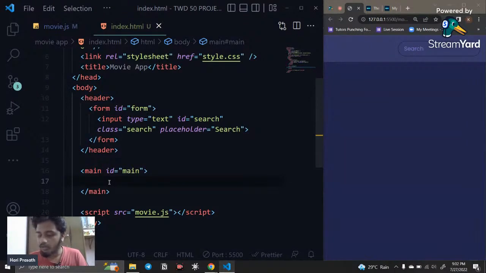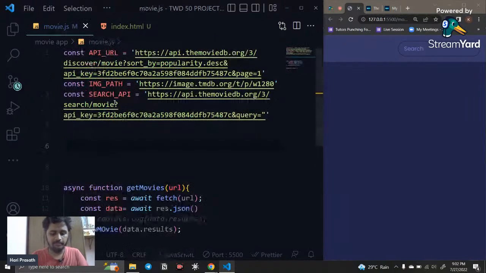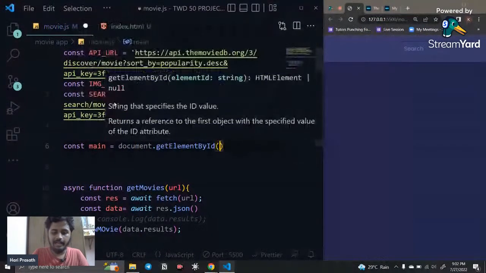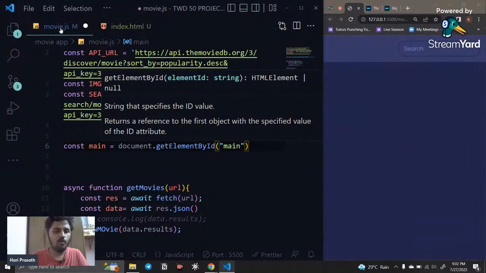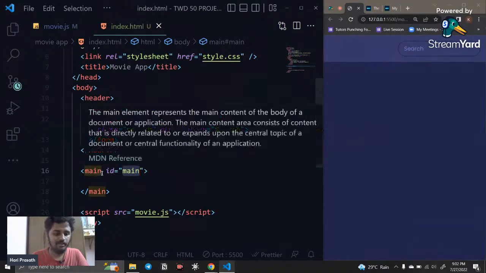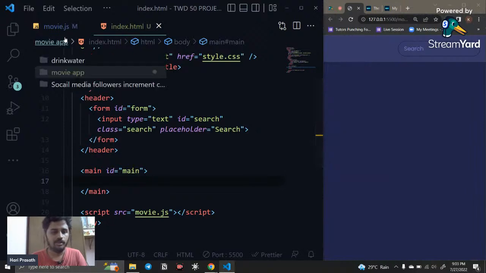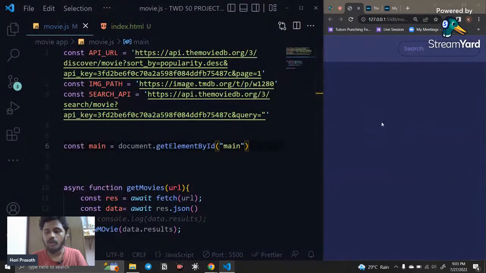First of all, I'm going to fetch whatever information I want. What information do I want? I want this main, first of all. So I'm going to say const main is equal to document.getElementById, and I'm going to say main. Now we have fetched this main. Inside this I'm going to append the div, and I'm going to code for all this. Main is done, and now I go and work for this. Now we show all the data inside this.